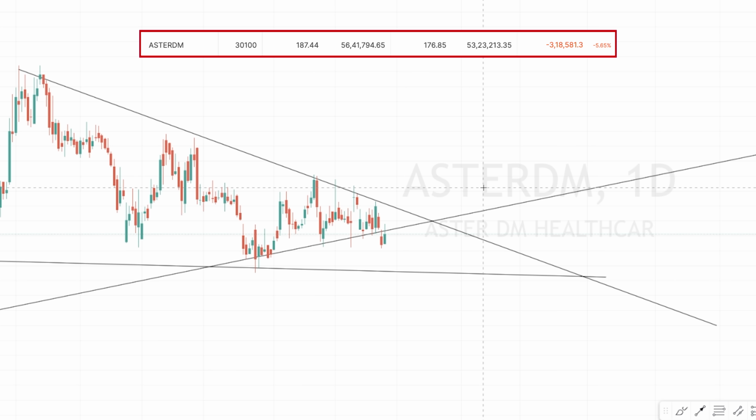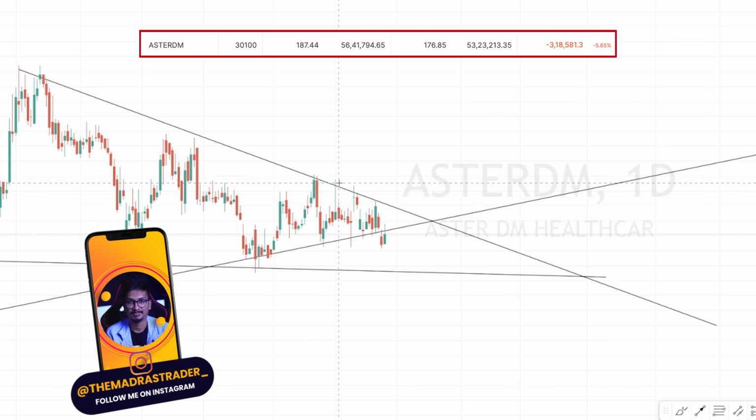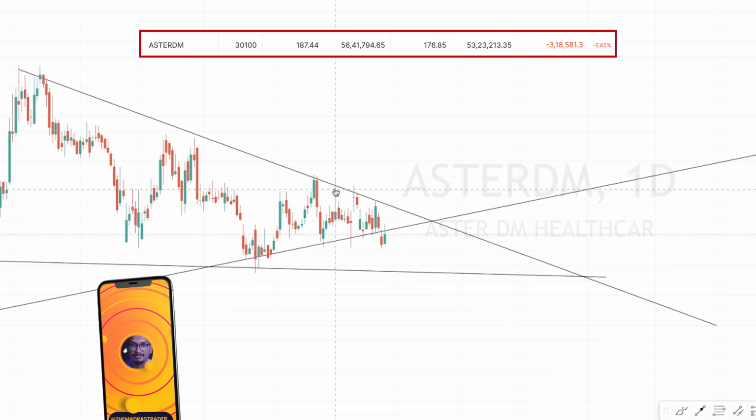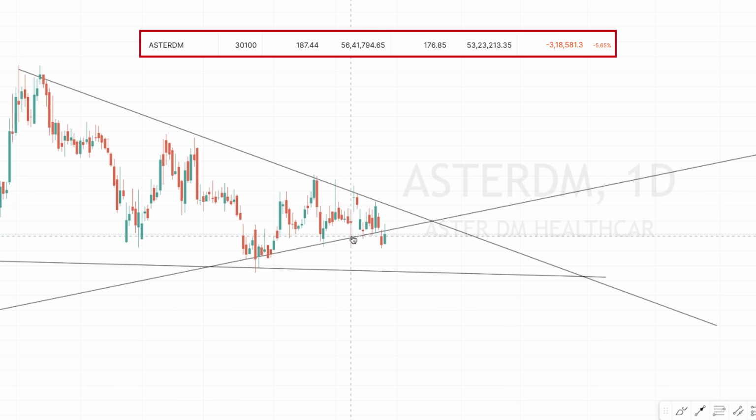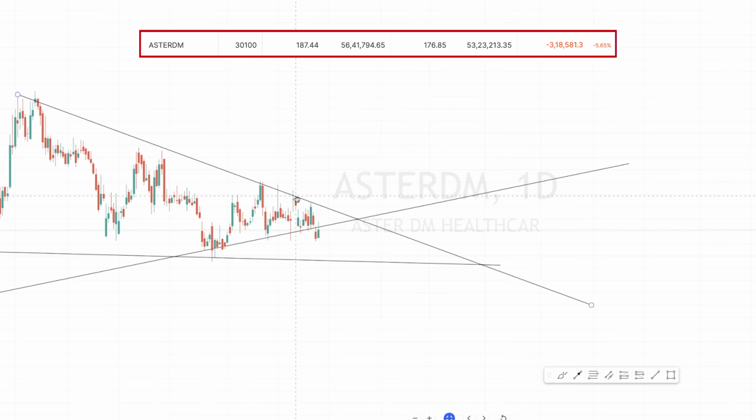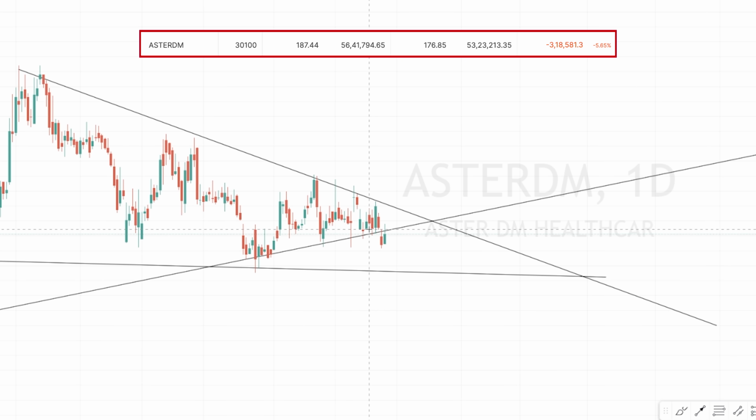4% or something initially, so 1-2 lakhs profit, and again it went down. I was at a loss. It did not close below the trend line, so I was fine. I was holding it. It again tested the trend line, went down. This time it went below the trend line. I was at a loss, but I did not close it because the stock did not close below the trend line, right? So again I was in a good profit, and again it was kind of on and off, profit, loss, again a profit. The next day it was a loss, and finally yesterday it was a very bearish day.